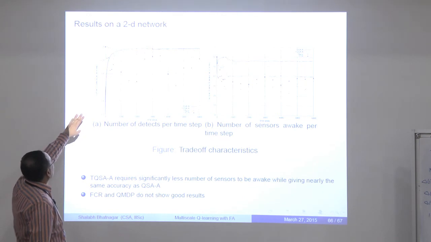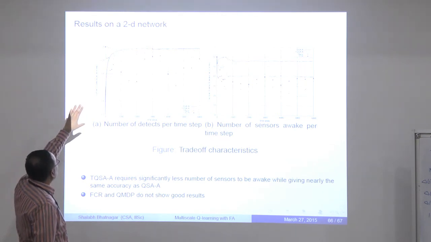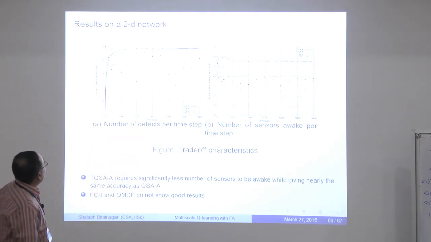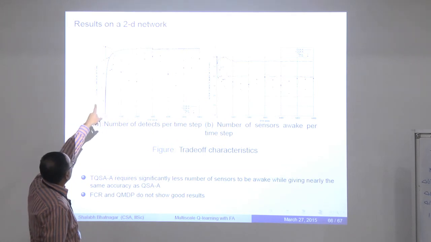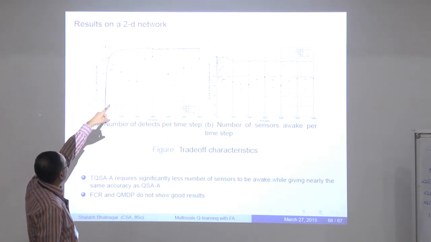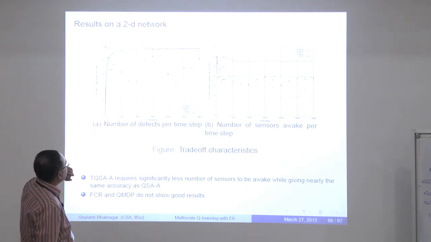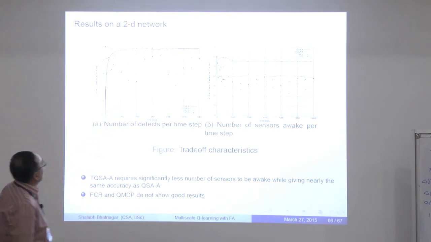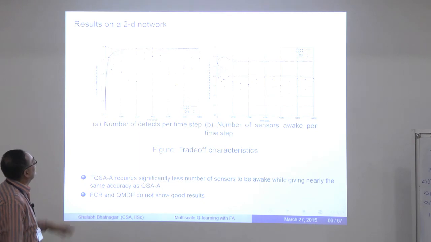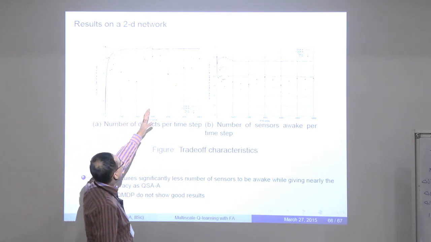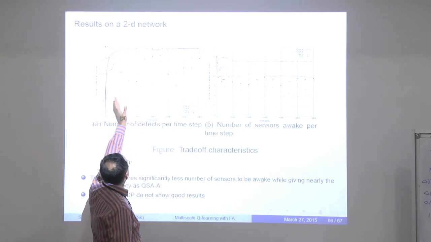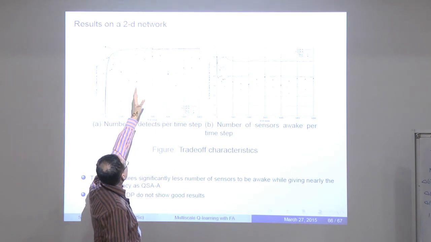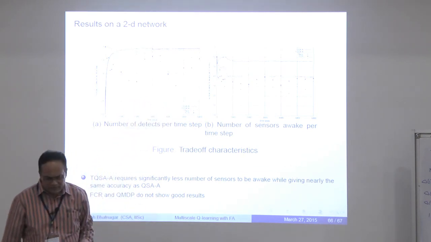The first plot shows the number of detects that you make per unit time as a function of the number of time steps. The dark line is the Q-learning algorithm with function approximation. The dotted line is the 2-time scale version of the same. And then there are the QMDP and FCR algorithms denoted by the plus and cross. Note that the 2-time scale Q-learning performs almost as well as the Q-learning, which does reasonably well in terms of the number of detects. In fact, beyond this point, the two are about the same.